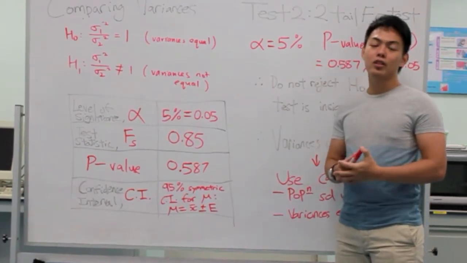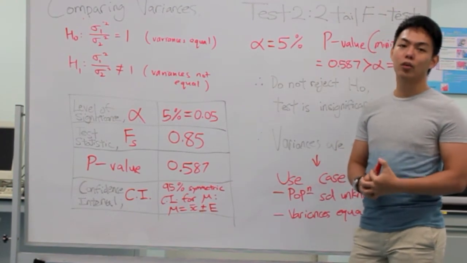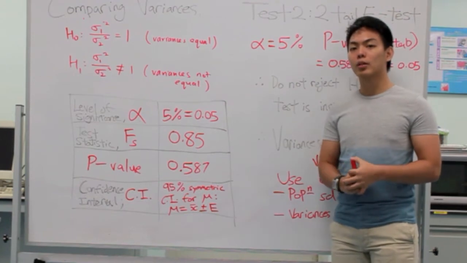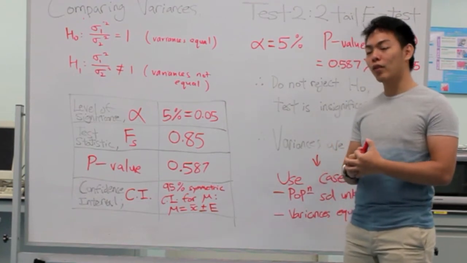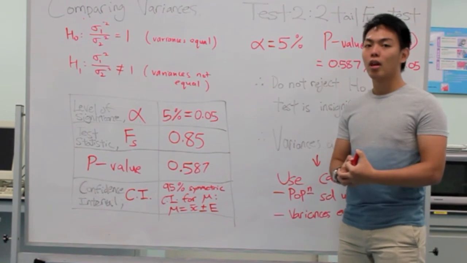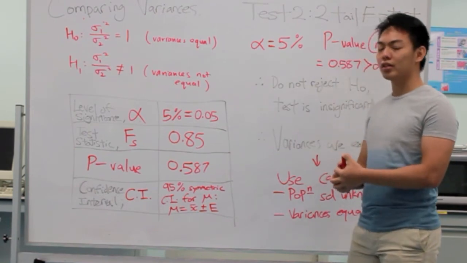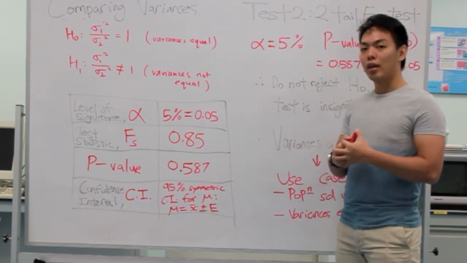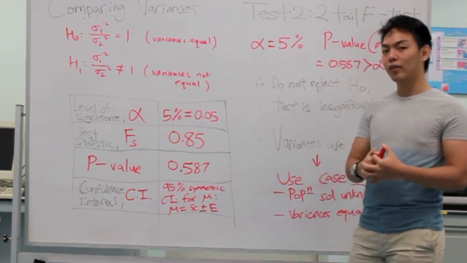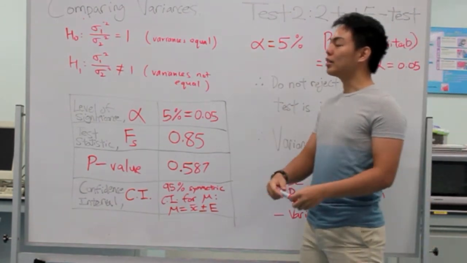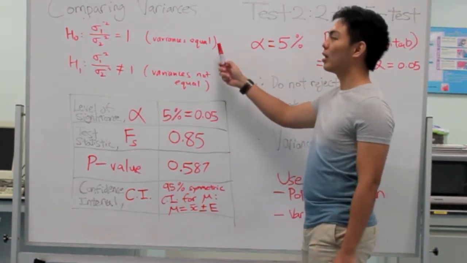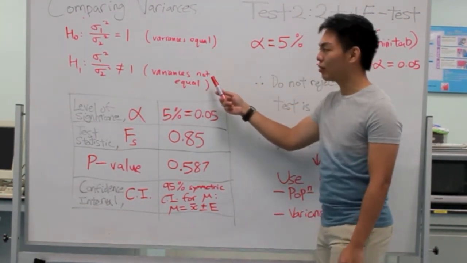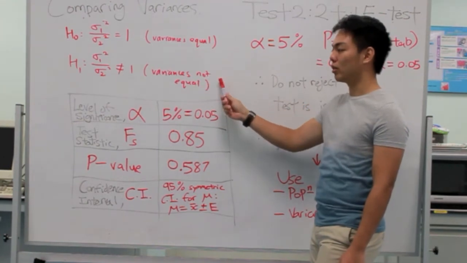Usually, the population standard deviation and variances are unknown. To be able to make a comparison between the two population means, we have to find out if the variances are equal or not. Therefore, by taking the sample variances and the sample size of the two samples, and performing an F-test, we are able to find out if they are equal or not. In this F-test, the null hypothesis will be that the two variances are equal. The alternate hypothesis will be that the two variances are not equal.